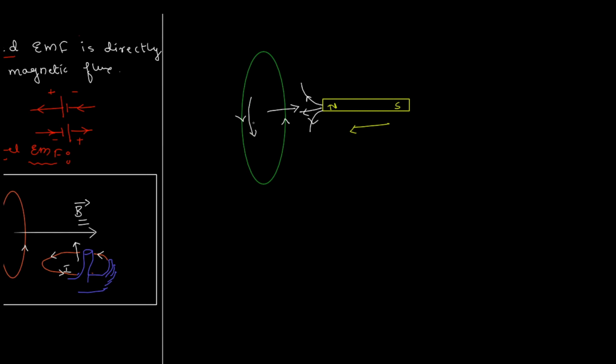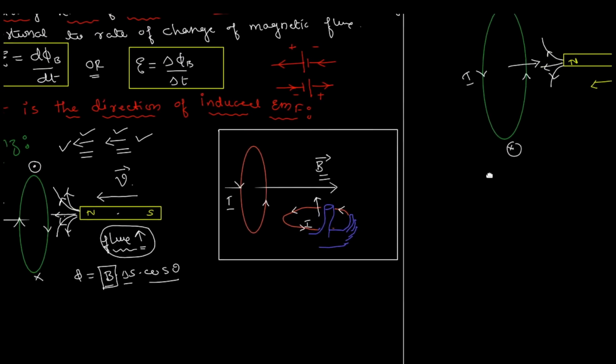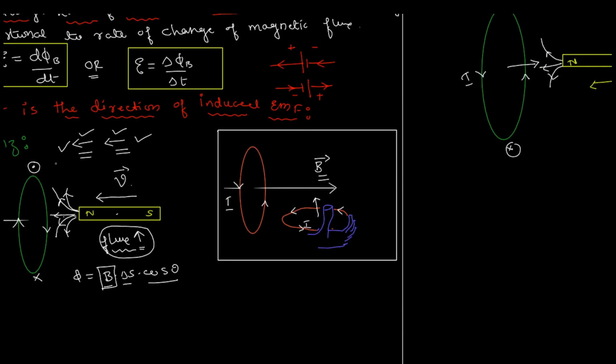Current should be like this, something like this. Okay, so that's not current, that is just to indicate the direction of current. All right, so current must be in this direction, that is, if the current is coming out here and is going in here, I think I made a mistake here.